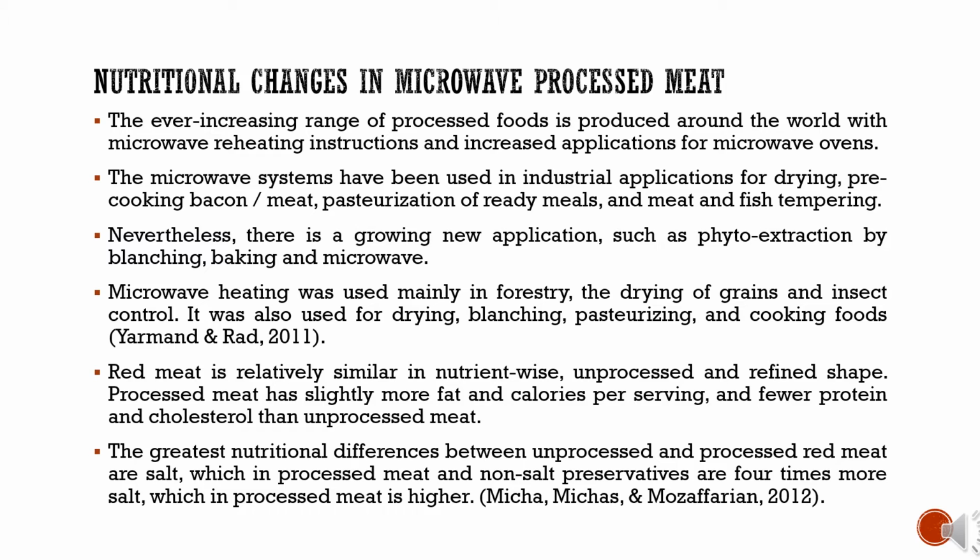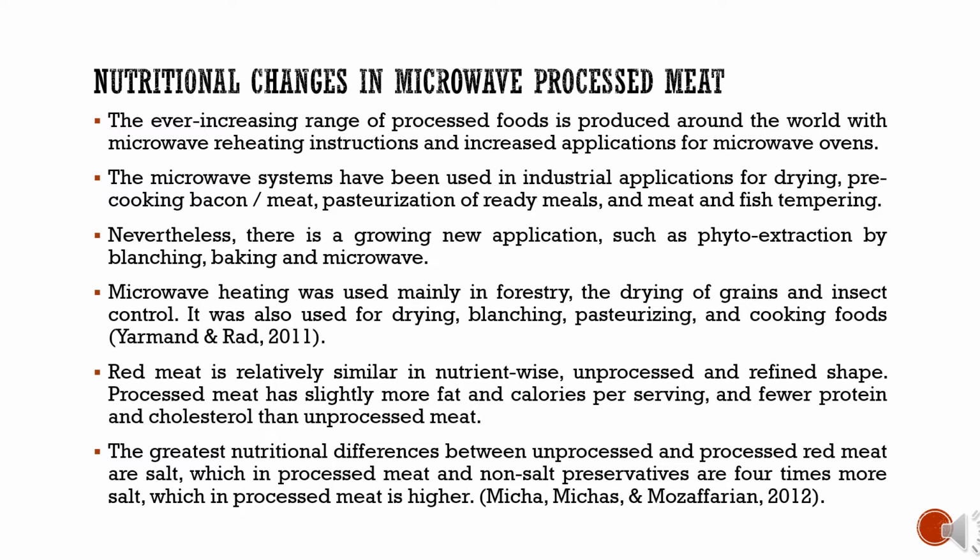Nutritional changes in microwave processed meat. The ever-increasing range of processed foods is produced around the world, with microwave reheating instructions and increased applications for microwave ovens. The microwave systems have been used in industrial application for drying, pre-cooking bacon or meat, pasteurization of ready meals, and meat and fish tempering.